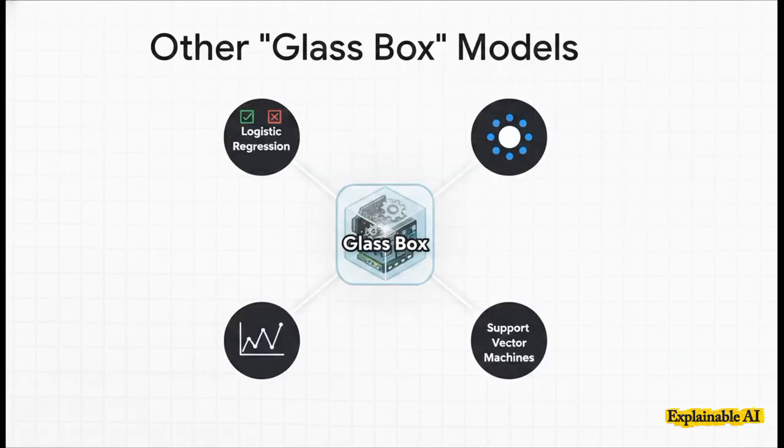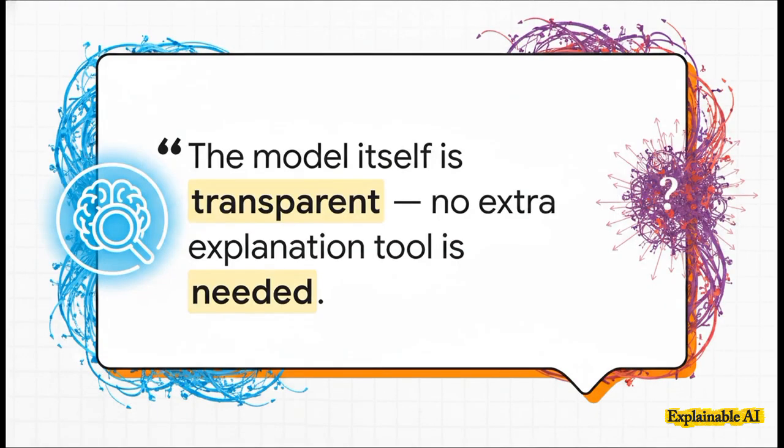And it's not just those two. There's a whole family of these glass box models. You've got logistic regression, which is great for telling you the probability of something happening. There's k-nearest neighbors, or KNN, which basically makes decisions by looking at the most similar examples it's seen before, kind of like a majority vote. And then you have things like generalized additive models, or GAMs, which are clever because they can handle more complex relationships while still letting you see exactly how they work. The key thing they all share is that their inner workings are wide open for us to inspect. And that, right there, is the whole philosophy of Path 1. The explanation isn't some extra thing you bolt on at the end. The explanation is the model.